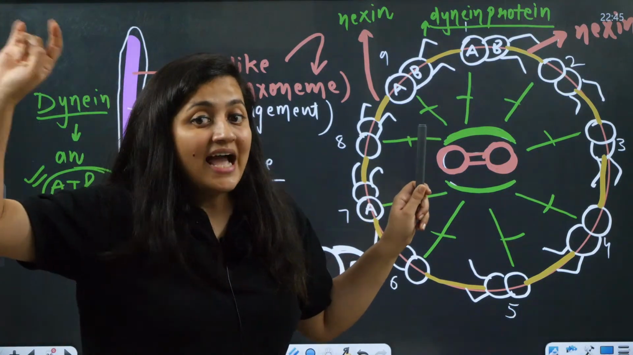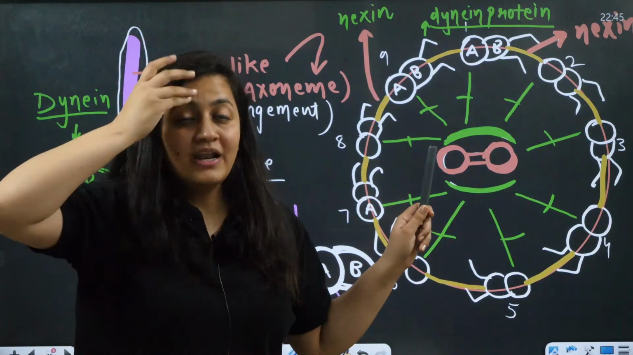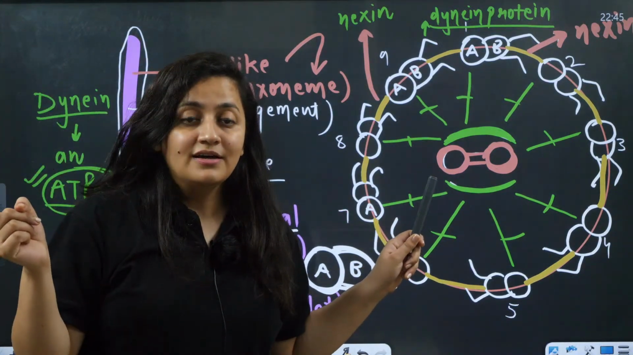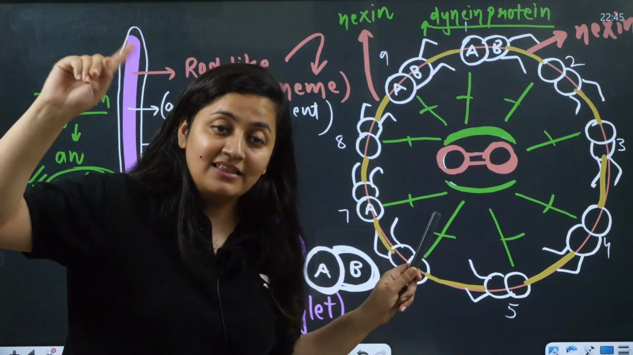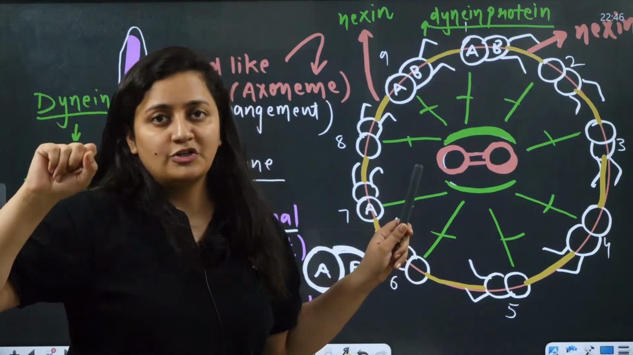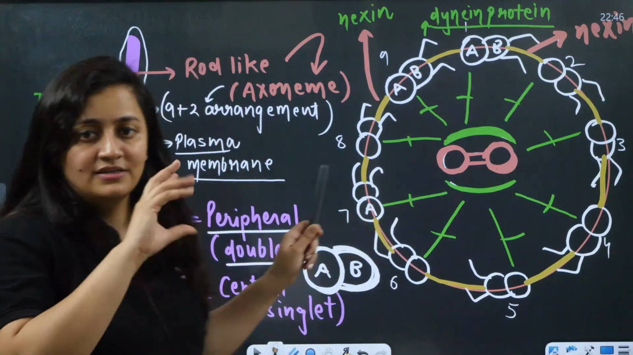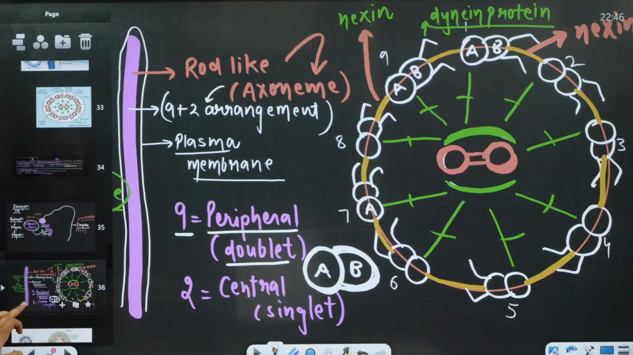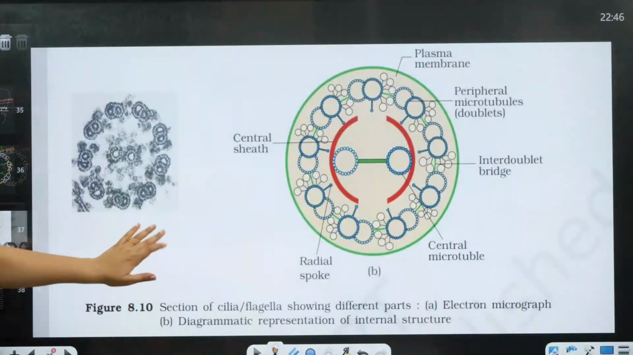When you talk about actin, the microfilaments, they have myosin. Remember, we will relate it in the muscle contraction part. Myosin is that ATPase. So this is the difference between the 9+0 arrangement and the 9+2 arrangement.